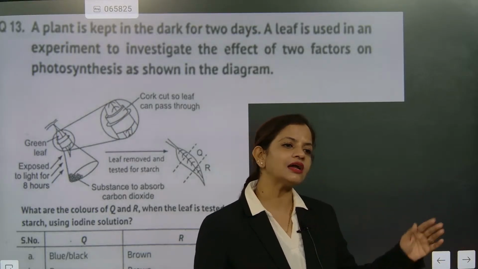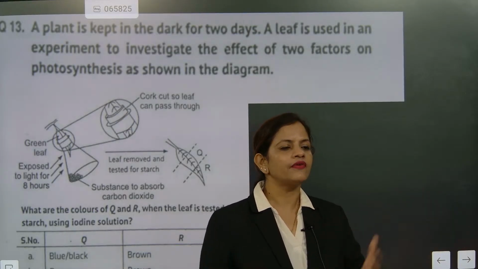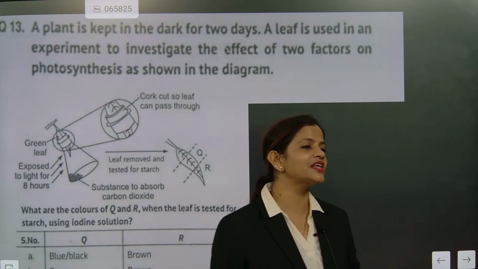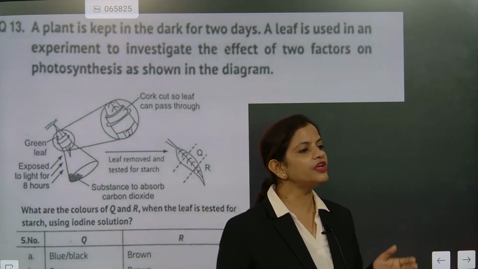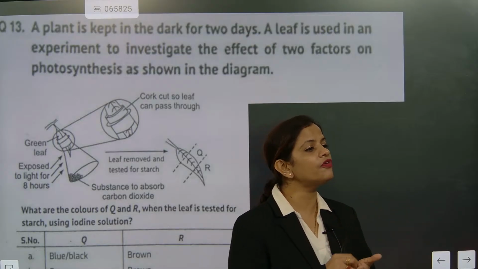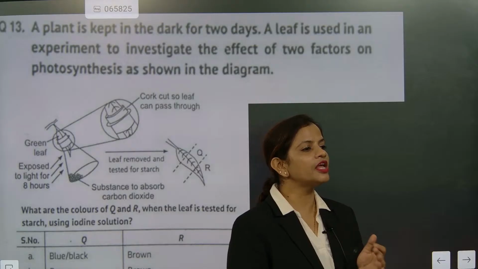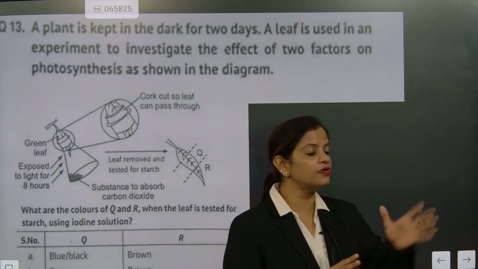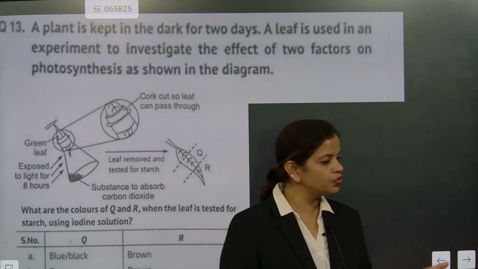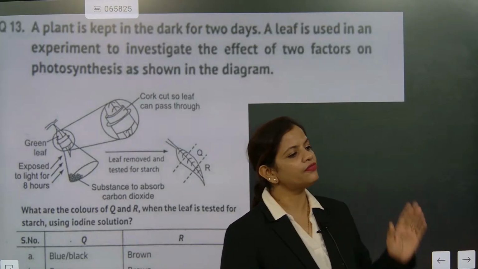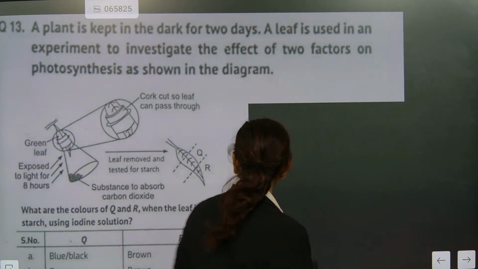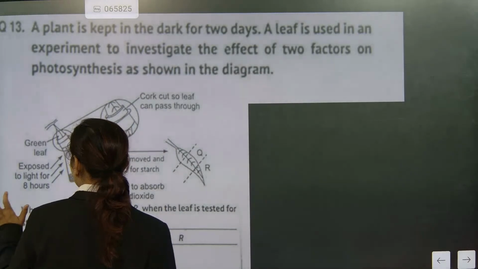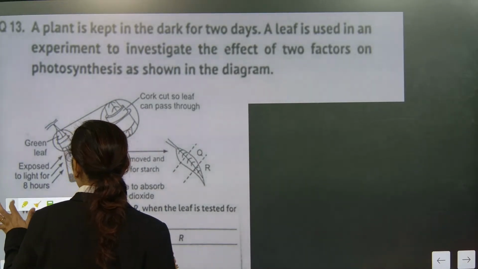After that, in the dark, after staying for 2 to 3 days, when the whole starch of the leaf will be exactly used up, then we are putting one cellophane paper or black sellotape, and then we are taking out the leaf. How long is the leaf kept with the plant? 2 to 3 days. Again, after 2 to 3 days of wrapping the leaf, you can ask the doubt. If I know the subject, I will answer.